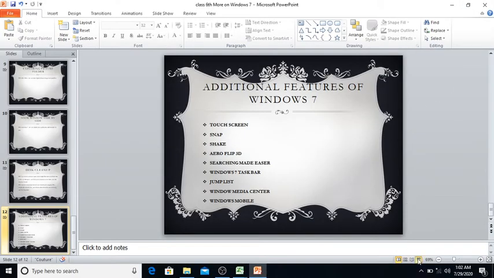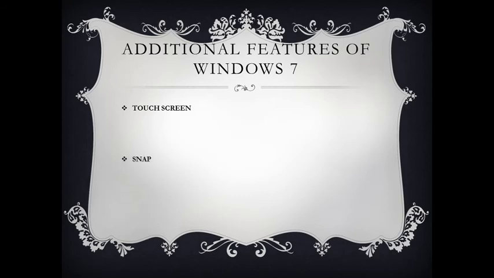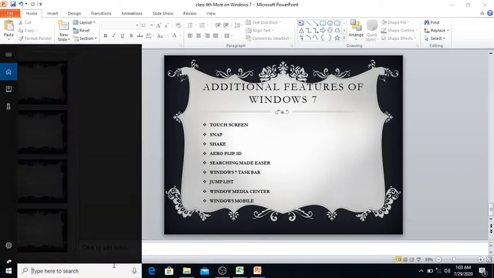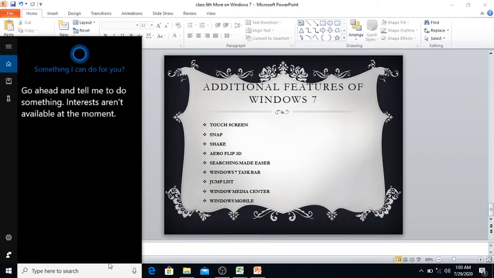Next we will see, so we have gone through touch screen, snap, shake, Aero Flip 3D. The next one is searching made easier. For that, if you want to search a particular file, you can go to the Windows Explorer and wait, I am showing you this also. Just go to the File Explorer.